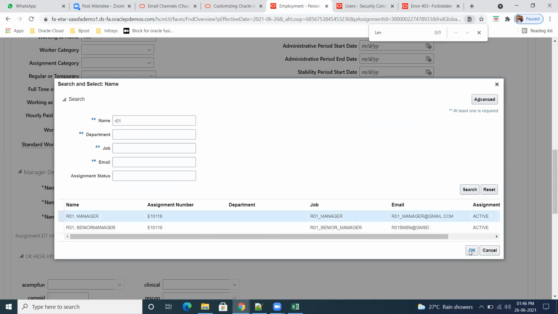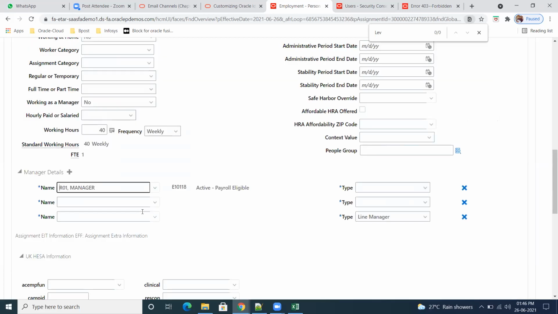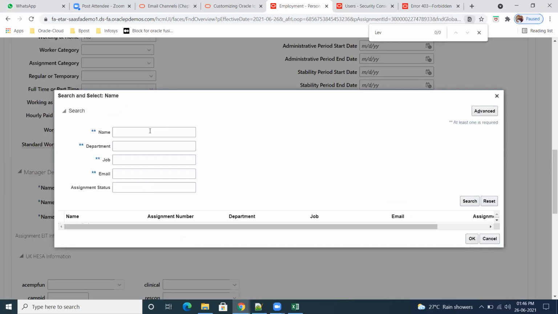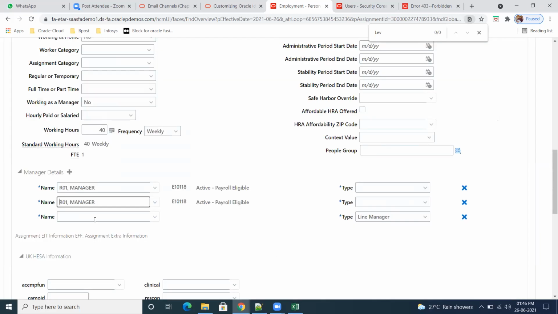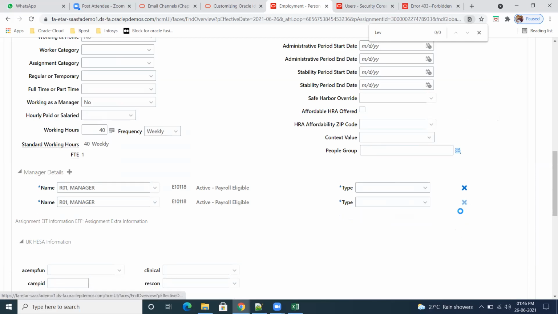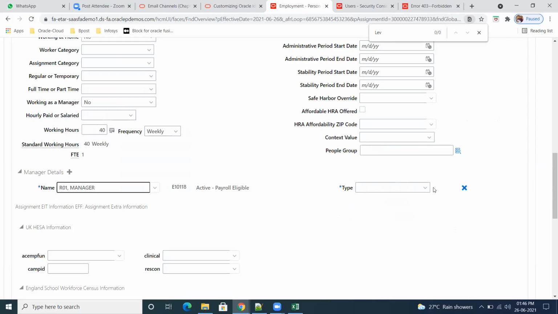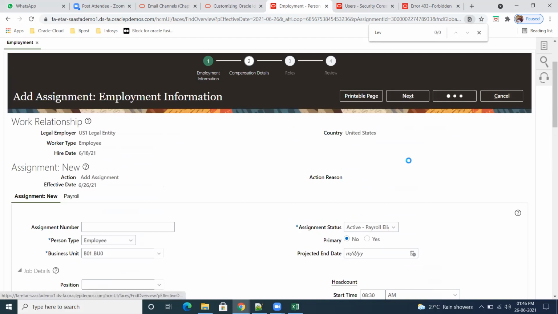Okay, first I am selecting the first manager and name. Whatever. The names are all the same, I think. Manager. Oh, we added twice, thrice we added, sorry. So manager and then type is the Line manager. Just add the manager level here. Okay. Let's save.